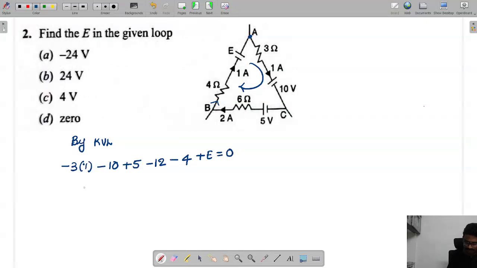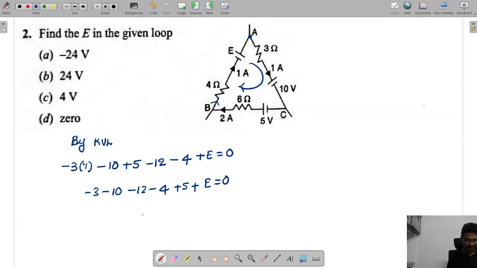Now you can see this is minus 3, minus 3, minus 10, and minus 12, minus 4, plus 5, plus E equal to 0.